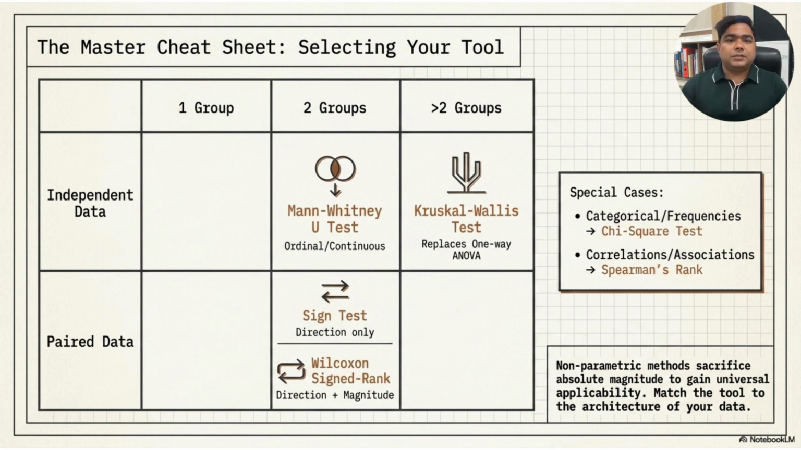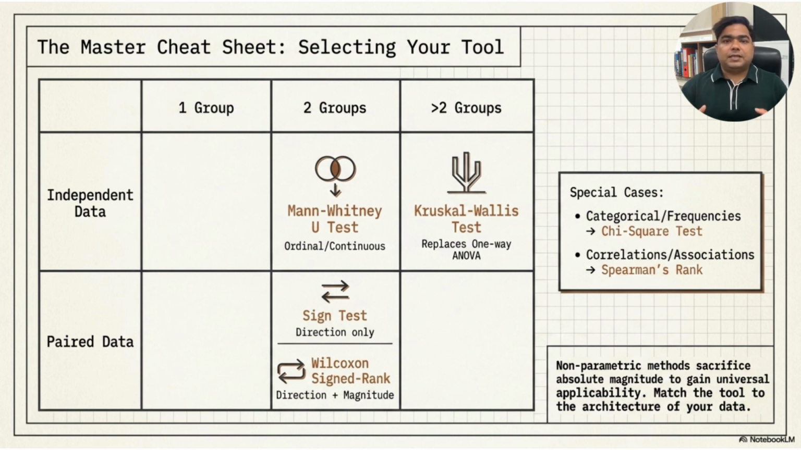For special cases, if the data is categorical or frequency based, we use the chi-square test. If we are studying rank-based correlation or association, we use Spearman's rank correlation. The key message is this: non-parametric methods sacrifice some absolute magnitude, but they gain broader applicability. They allow us to analyze data that does not follow normal assumptions.